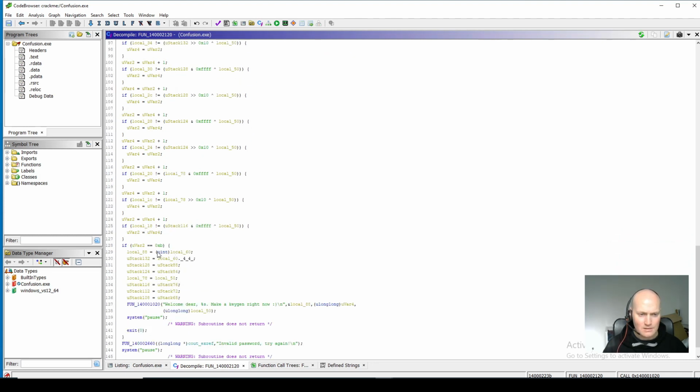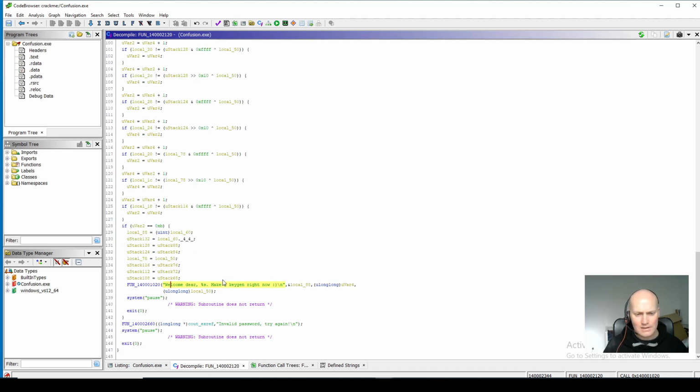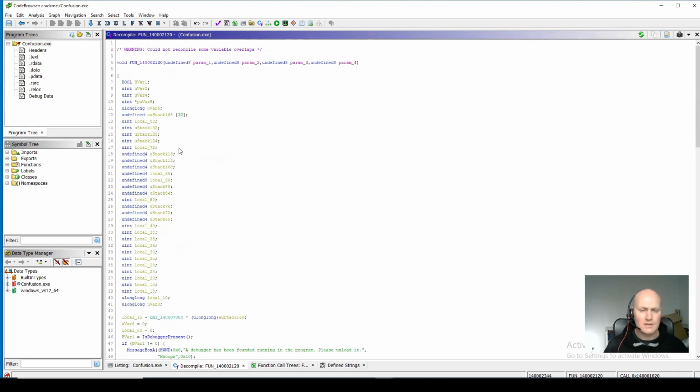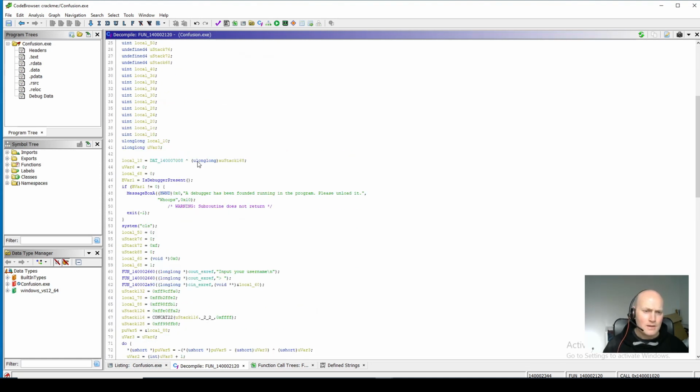So we'll go through that soon. Then there's a check at the end. And it says welcome, make a keygen. So they're suggesting you make a keygen. So that's what we'll try and do. Okay, so we want to be down here. This is where we get it right. You can see down here, this is the wrong path, invalid password, try again. So let's see if we can figure out what this code is doing and how to crack it.